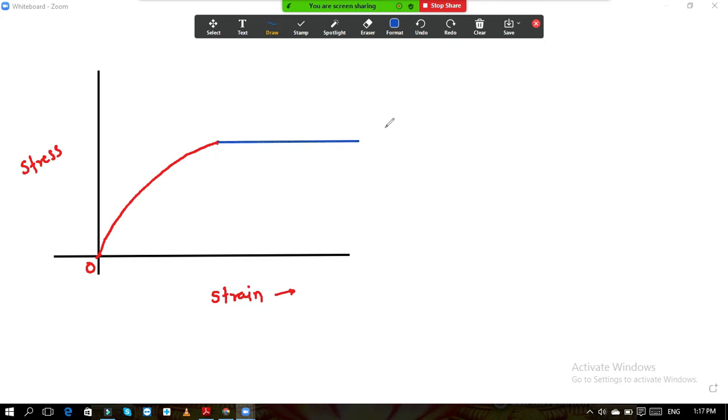And we call this FCK, the characteristic strength of concrete.